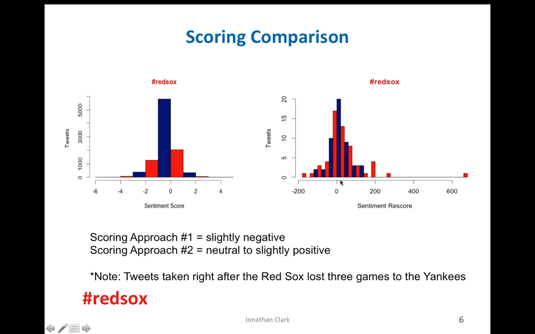The Red Sox tweets didn't really seem to have a lot of retweeting. The Red Sox had just played the Yankees, their arch rival, and the Yankees had beaten them 3 straight games in the Red Sox stadium, so it was definitely a demoralizing time for the Red Sox. It seems they don't have a whole lot of positive things to say, still sort of a neutral reaction.